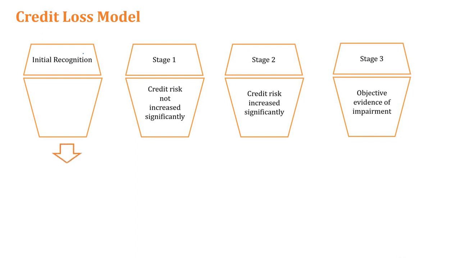In this first bucket itself, we make a provision, based on the assumption that this particular person will default in future. Now itself we make a provision. Then it moves to stage one, say after 3 months.